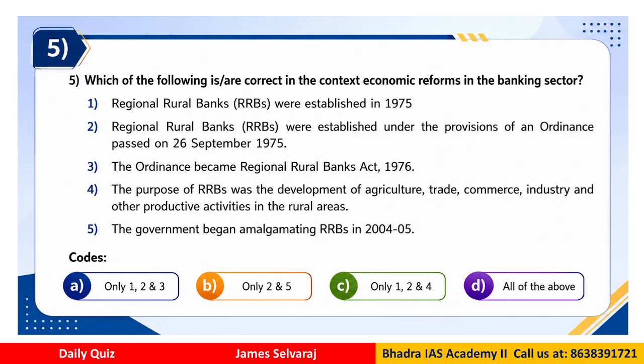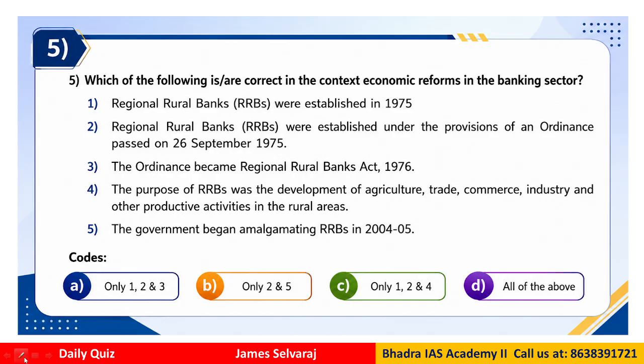Question number 5. This is also a very common question in the context of banking. Regional rural banks were established in 1975, under the provisions of an ordinance passed in September 1975. The ordinance became the RRB Act in 1976. The purpose of RRBs was to promote agriculture, trade, commerce and industry in the rural areas. The government began amalgamating, that means consolidating, RRBs from 2004-5.